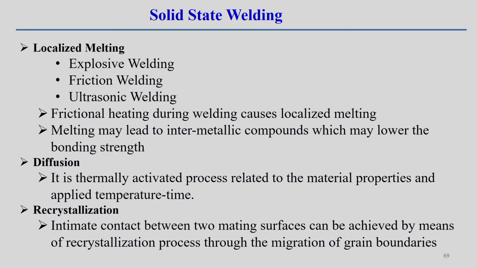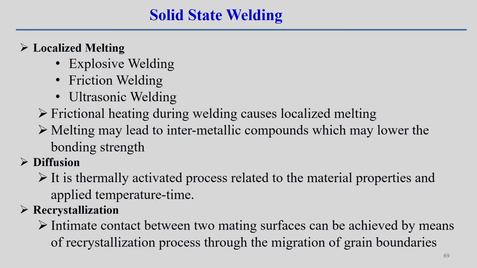For example, localized melting. The welding processes associated with it are explosive welding, friction welding, and ultrasonic welding. In all these processes, at a very localized position, melting may happen and coalescence of the components may happen. Frictional heating during welding causes the localized melting, and then melting may lead to intermetallic compound formation, which can be one of the issues, as it may lower the bonding strength. Intermetallic is normally brittle and it reduces the bonding strength.